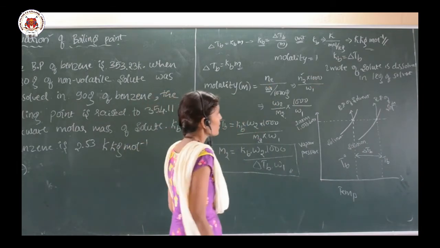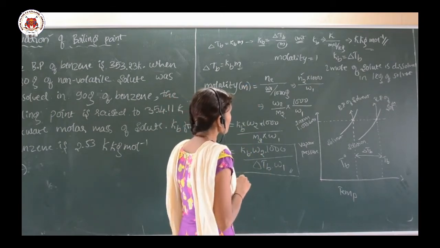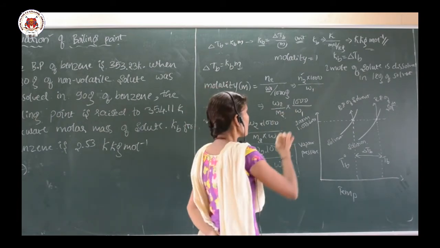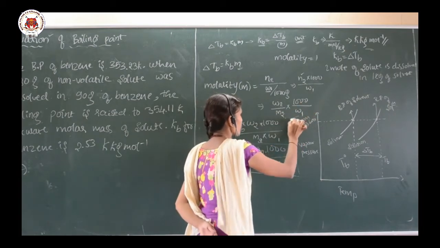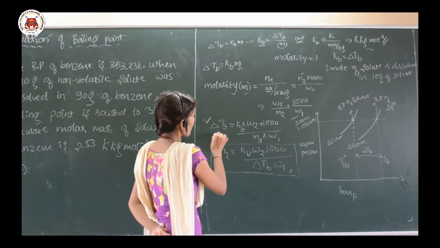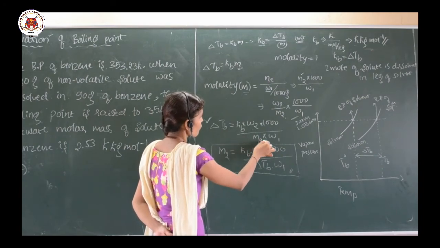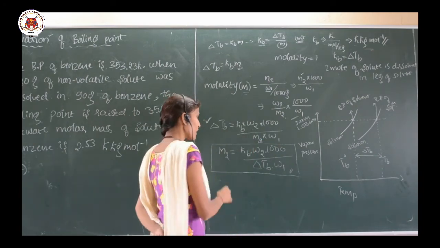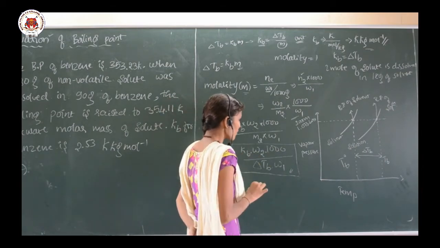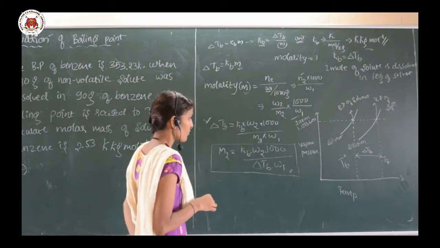And then again N2 is nothing but the number of moles of the solute, and that is equal to mass divided by molar mass, W2 divided by M2. We substitute the value of m in the above expression, and delta Tb is equal to Kb into W2 into 1000 divided by M2 into W1. And finally, M2 is equal to Kb into W2 into 1000 divided by delta Tb into W1, where delta Tb is equal to Tb minus Tb naught.